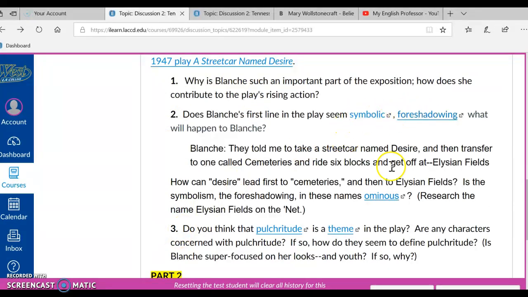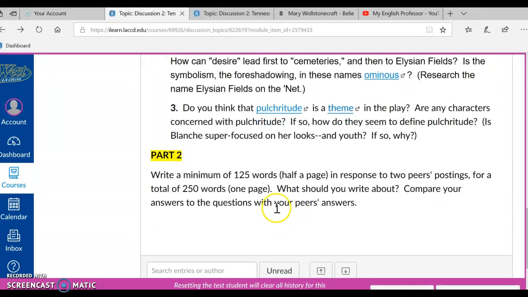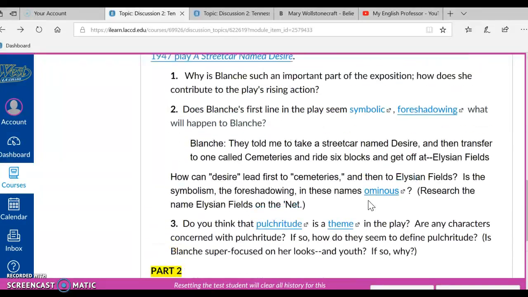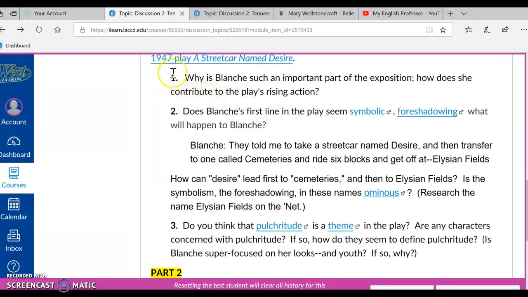Please realize that you have links here to vocabulary words that may not be familiar to you. Okay, let's read part 2. Write a minimum of 125 words, half a page, in response to 2 peers' postings for a total of 250 words, 1 page. What should you write about? Compare your answers to the questions with your peers' answers. And the questions, of course, are questions 1, 2, and 3 here.